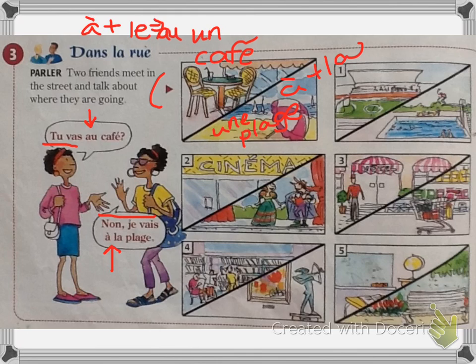Tu vas à l'hôtel? No, je vais au supermarché. Numéro 4, you have a library and a museum. Tu vas à la bibliothèque? No, je vais au musée. And number 5, you have a school and a park. Tu vas à l'école? No, je vais au parc.